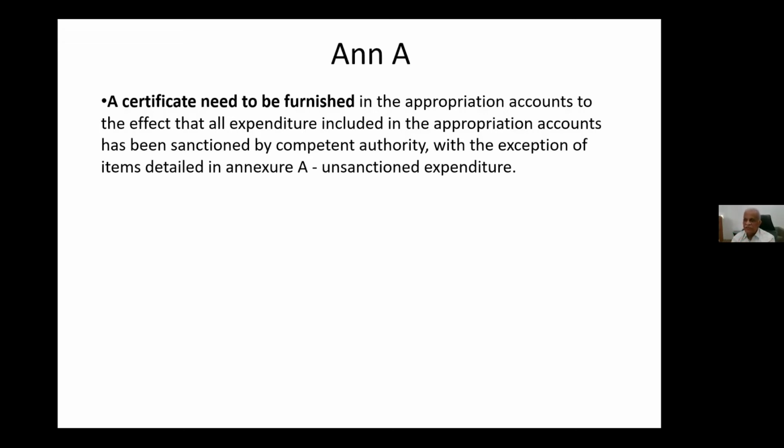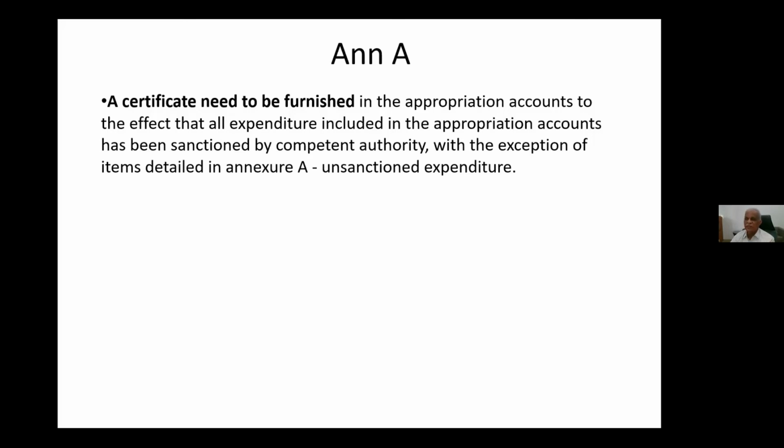Why this statement of unsanctioned expenditure is required: a certificate has to be furnished by our CRB and Member Finance, and at the Zonal Railway, our PFA and GM, in the appropriation accounts, to the effect that all expenditure included as actual expenditure is sanctioned by competent authority except a list.